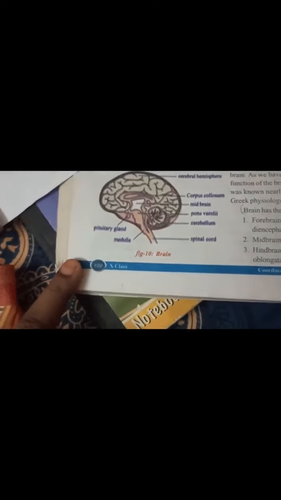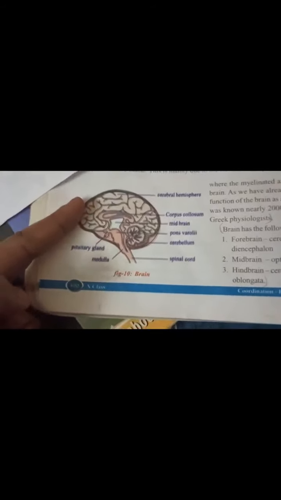Through this, all the senses will pass: all the impulses from the spinal cord to the thalamus. The thalamus is part of the diencephalon, and it is the reflex center for sight and hearing also. Those impulses pass through the midbrain.